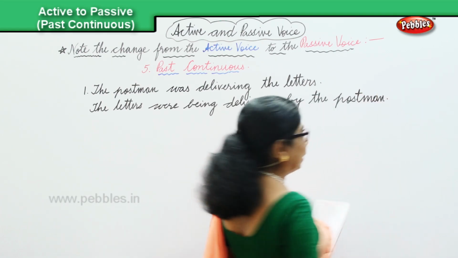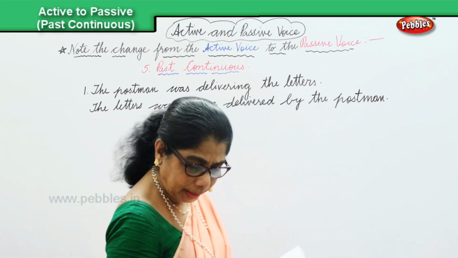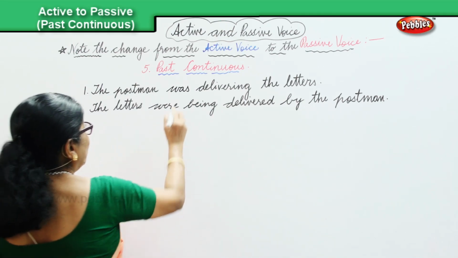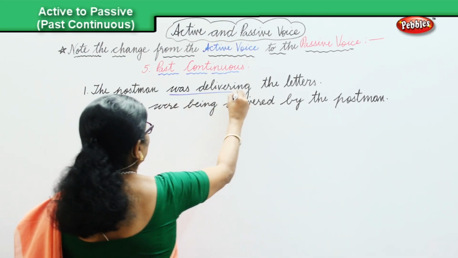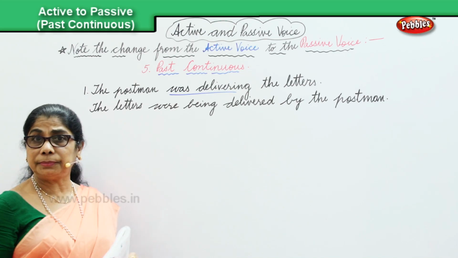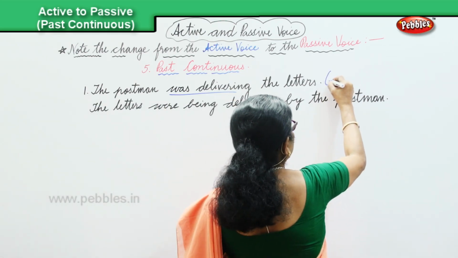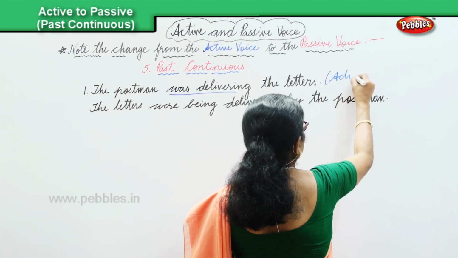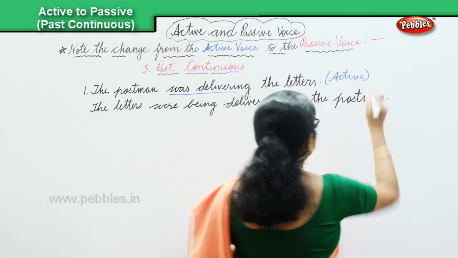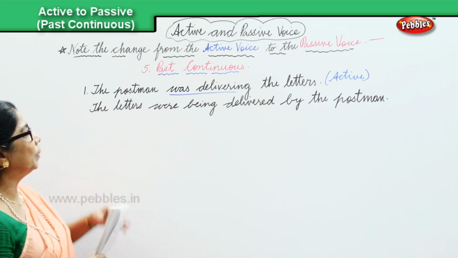Now, let's look at the verb in the past. Was delivering. Past continuous. That is the active. So the first sentence is active, and let's look at the changeover.